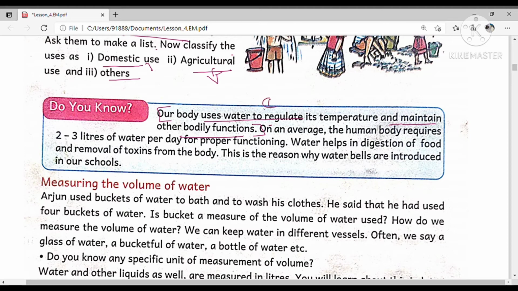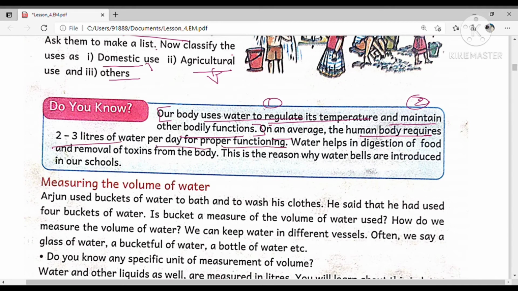One is it regulates temperature, and the second is it maintains other bodily functions, that means our metabolic activities like digestion and respiration. To maintain all these body functions properly, we require water.